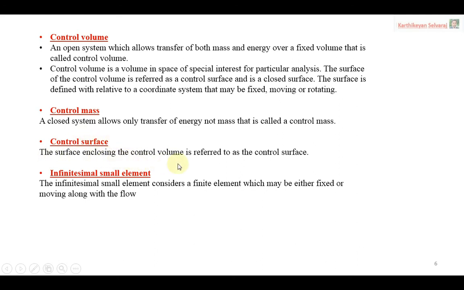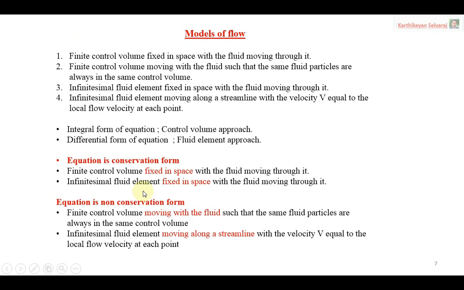The next one, the control surface. The surface enclosing the control volume is referred to as the control surface. The infinitesimally small fluid element is what we saw in the picture. The small fluid element is considered an infinitesimally small fluid element which may be either fixed or movable along with the flow. It's a very small size. These are the definitions we are going to use frequently, the control volume and the fluid element.